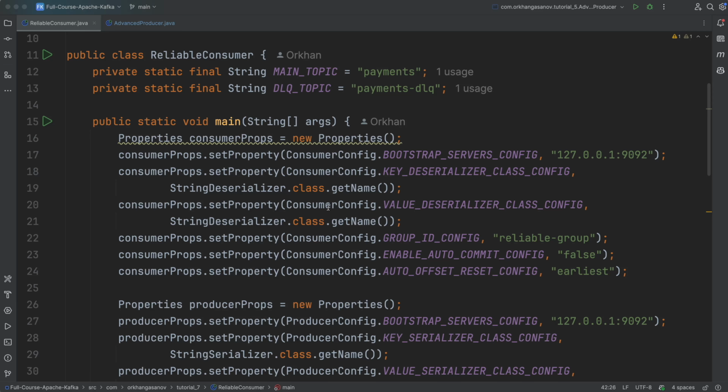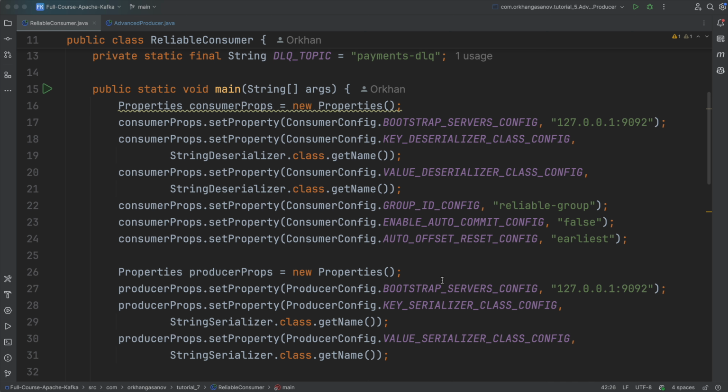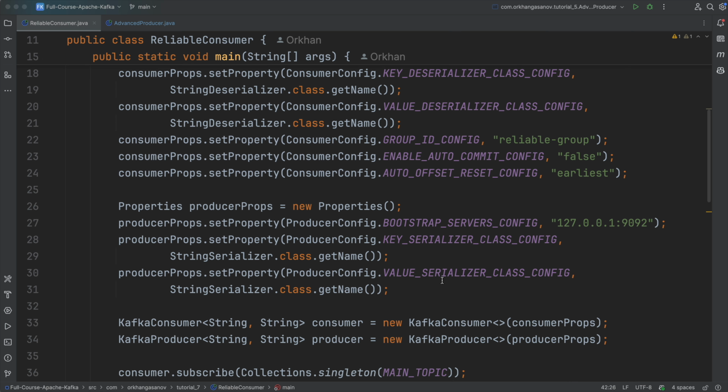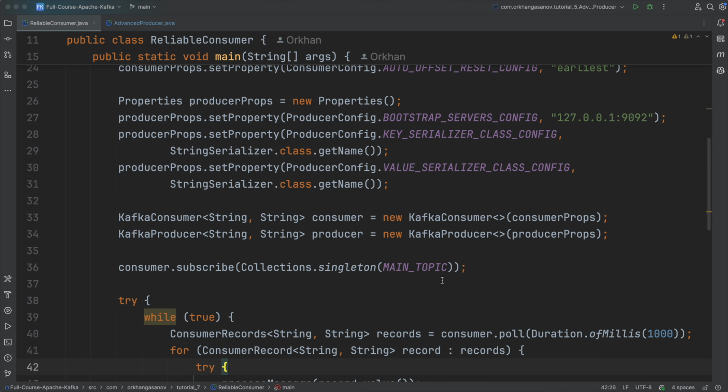We have already seen how to create a reliable consumer, considering that we are creating a group ID, we also have rebalancing, we have offset, and also we are committing offset manually. But we can even more advance that. So let's take one specific scenario.